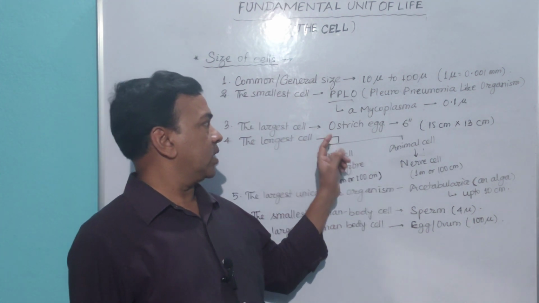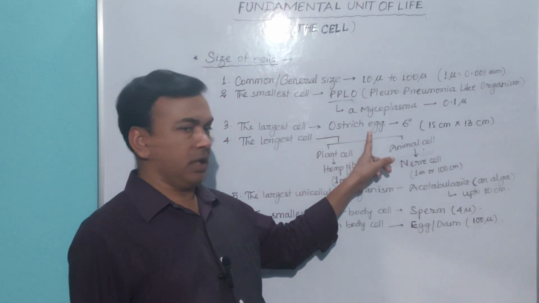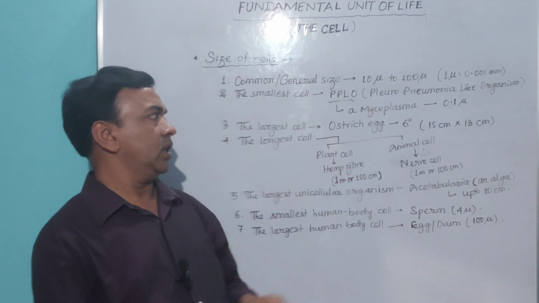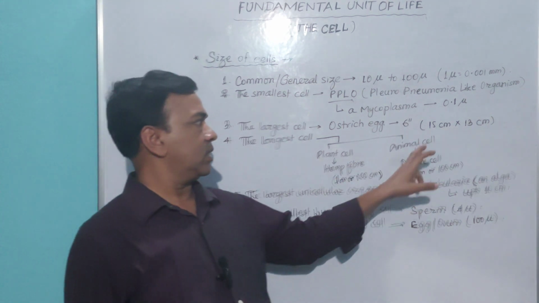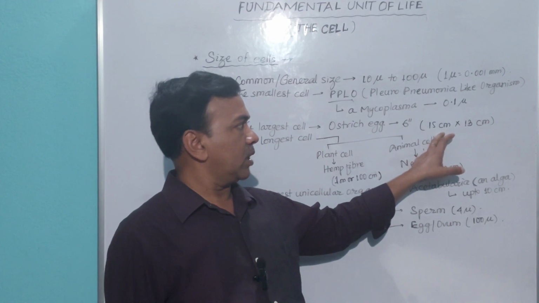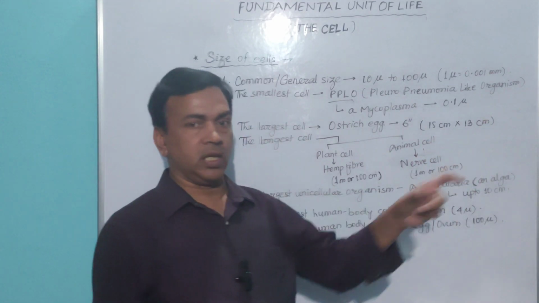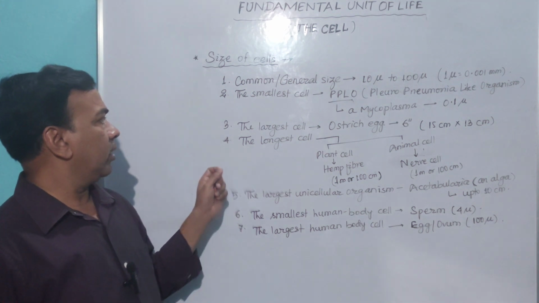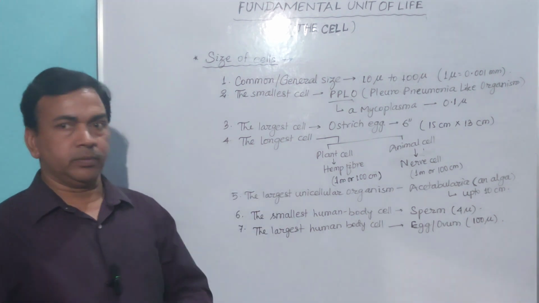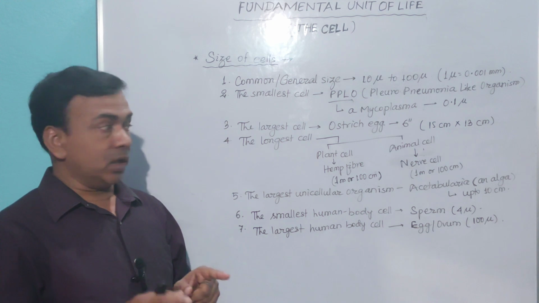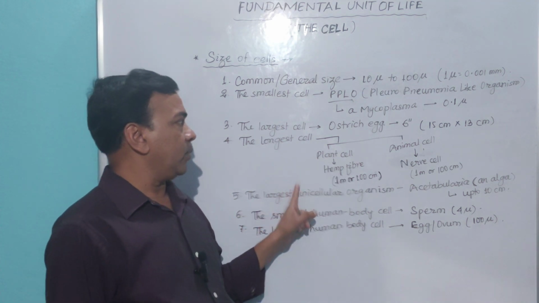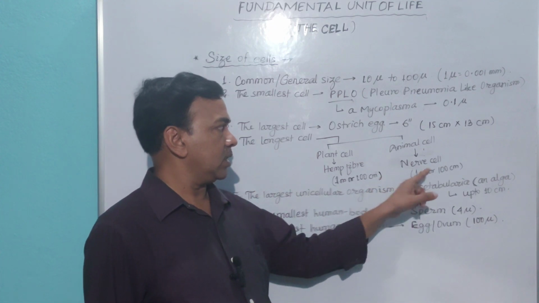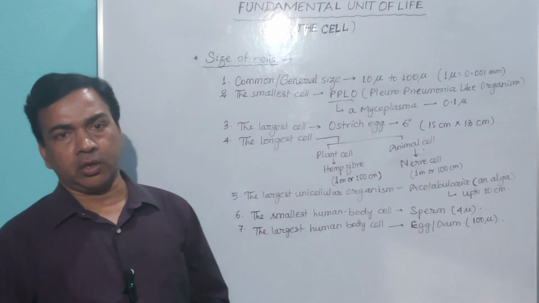The largest cell is an ostrich egg, which is 6 inch in size, that is 15 centimeter long and 13 centimeter wide. The longest plant cell is hemp fibre, and the longest animal cell is the nerve cell or neuron.